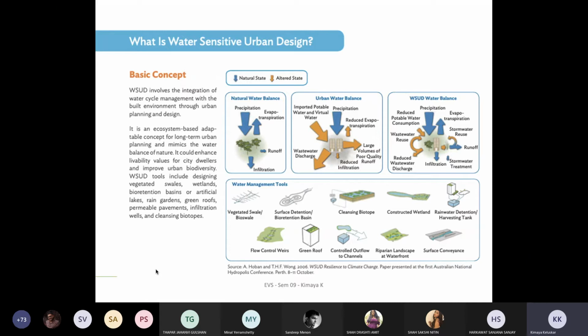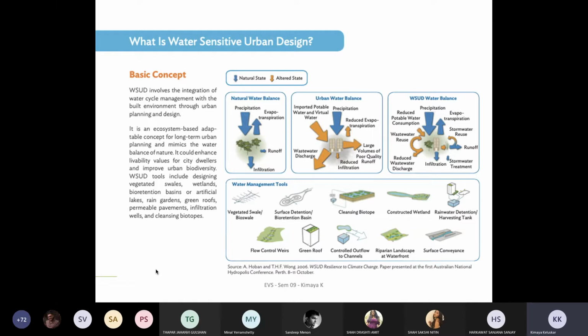There will be a lot of hardscapes being done, especially in developed cities, where your pavements, your roads, your large open areas which are being paved are all the result of urban development, but at the same time they've reduced the infiltration. And then there are large volumes of poor quality runoff, and there is also direct wastewater discharge.